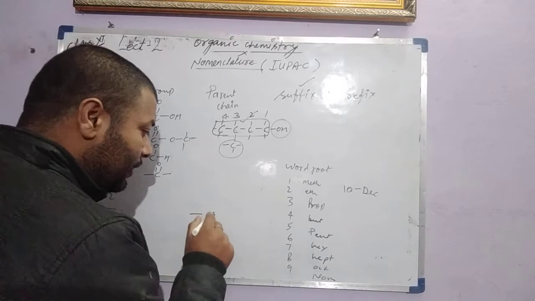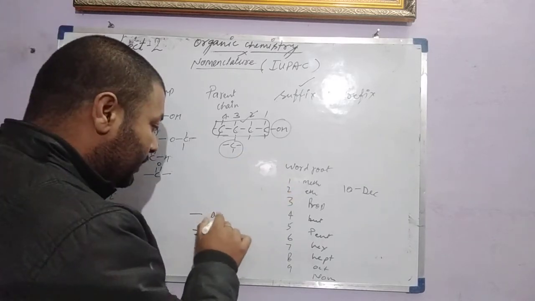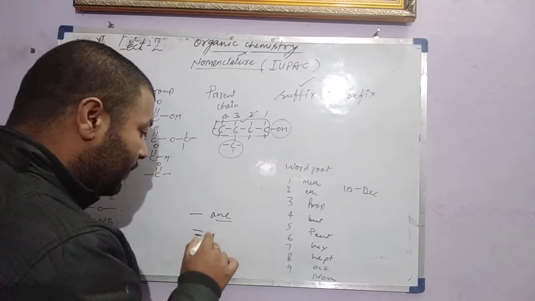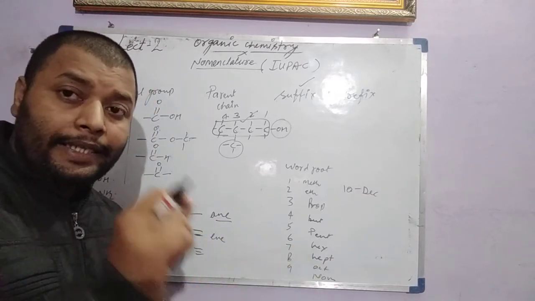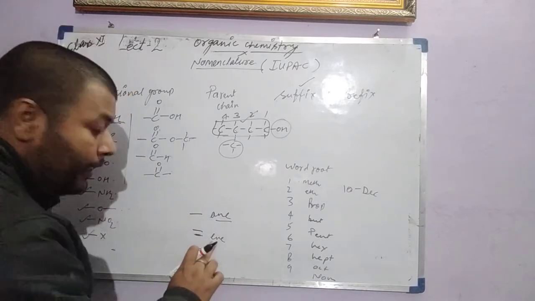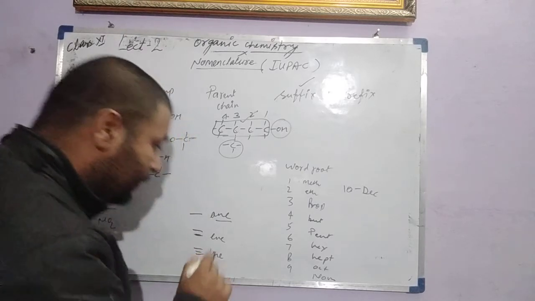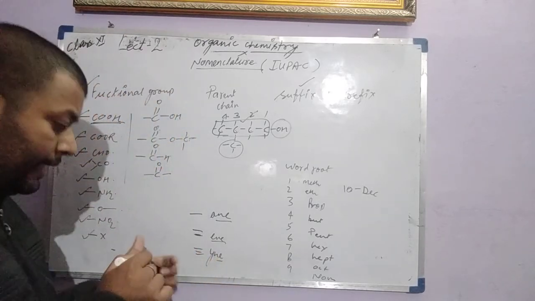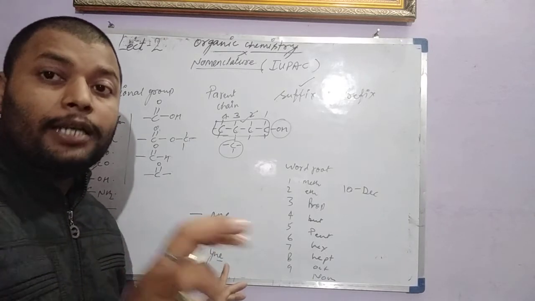For a single bond, if all the carbons contain single bonds, then that is called ane. For a double bond, if everywhere is single but any one place has a double bond, then we use ene. And for a triple bond, we use ine. So ane, ene, ine indicate the presence of single, double or triple bonds.